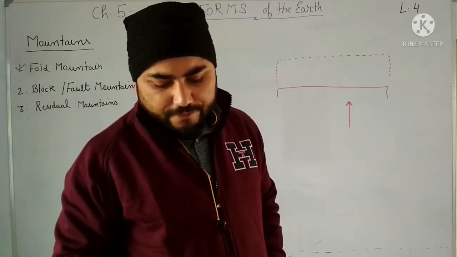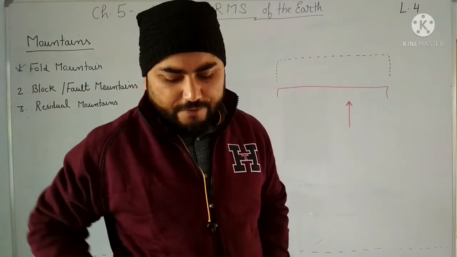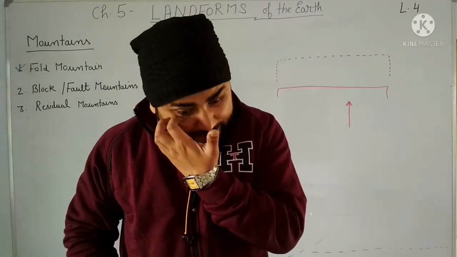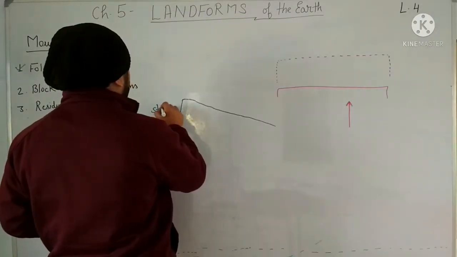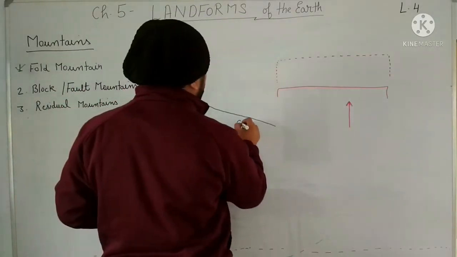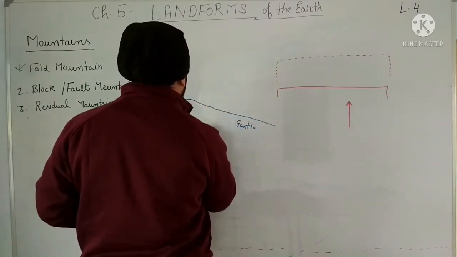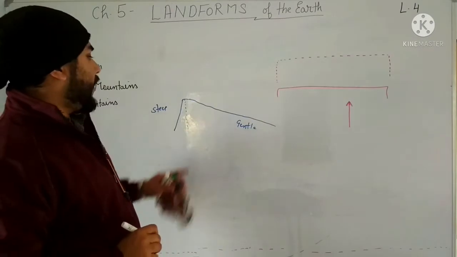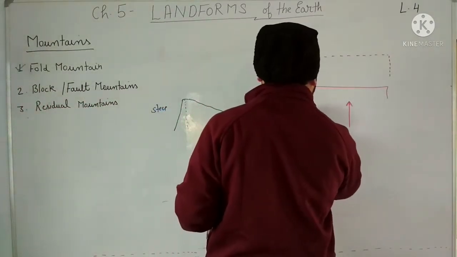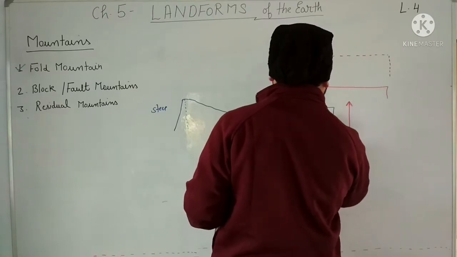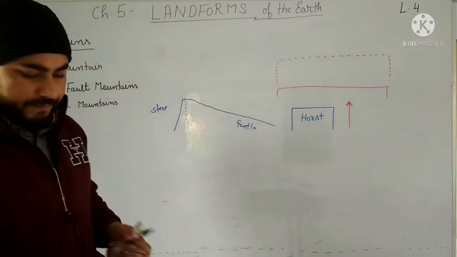Block mountains which have flattened summits are also called horst mountains. Those which have tilted summits have one side steep and the other very gentle. If this is the steep slope, this is the gentle slope. From here you can see. And if the block is in this manner, then it is called a horst. Clear? That is the difference.